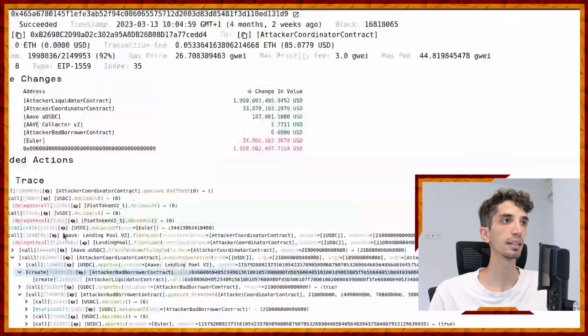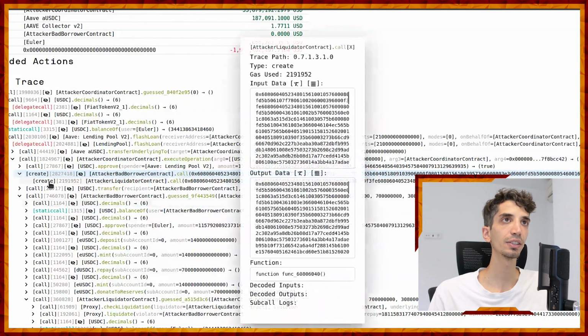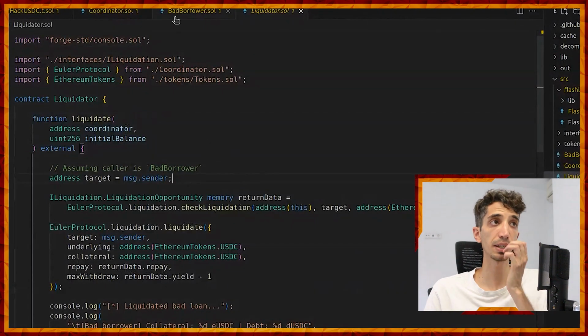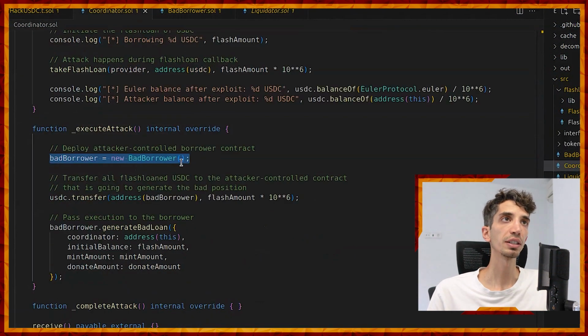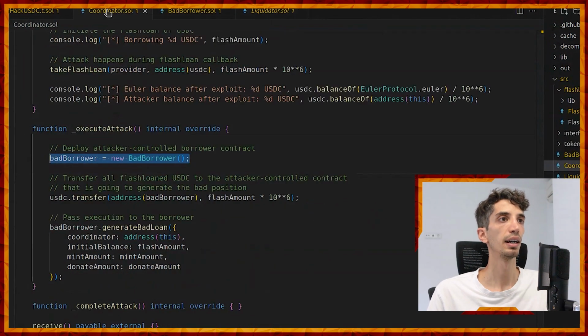Let's see that here. We can see that within execute here, so it's highlighted already. So the create call is done here, and the internal create call is done here. Okay, so the borrower contract is being created and the liquidator contract is being created, very much similar to what we are doing in our proof of concept. So the coordinator deploys the bad borrower and deploys the liquidator, which is this one. It's going to be used later.